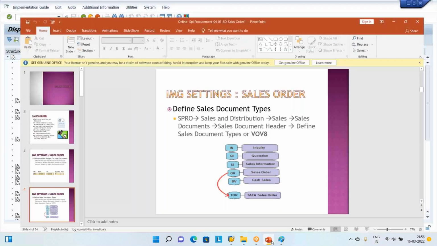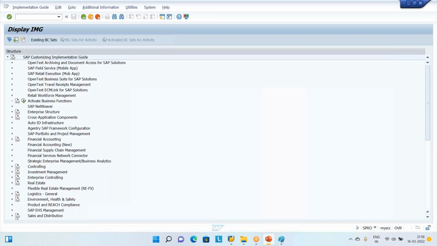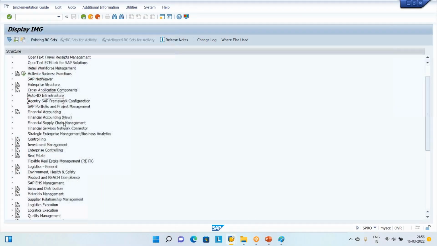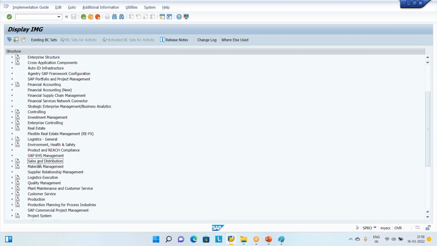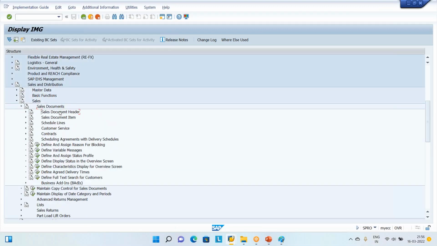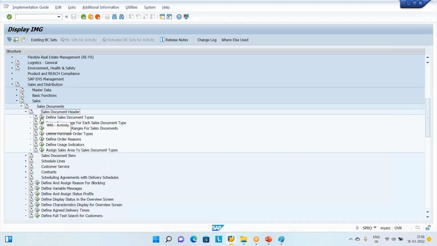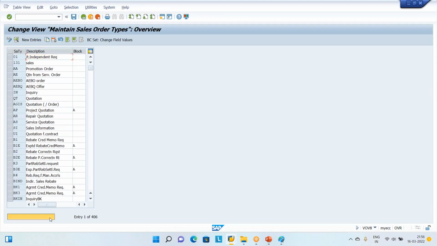So go to the SAP, go to the SD module. This is our SD module. From there, we are going to the sales folder. In this sales folder, sales document folder, here sales document header folder, here sales document types are there. Then the system is going to say, Srinivas, there are so many document types there. We don't care about those document types.